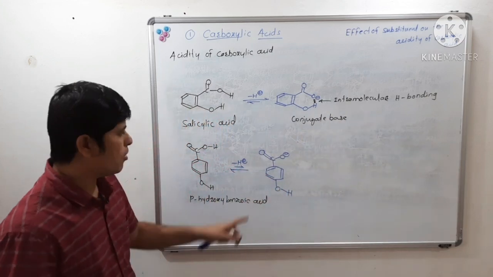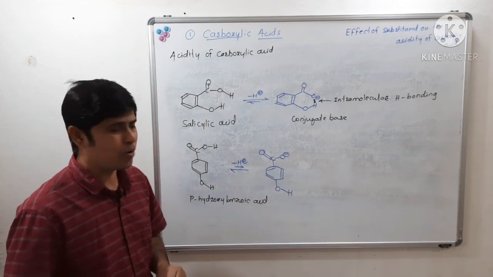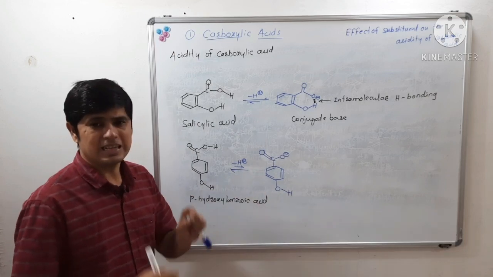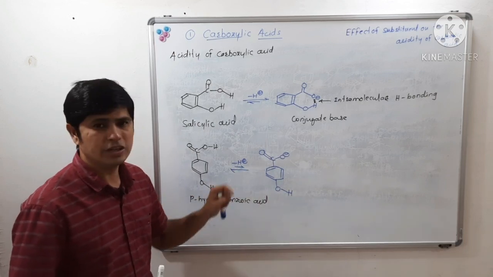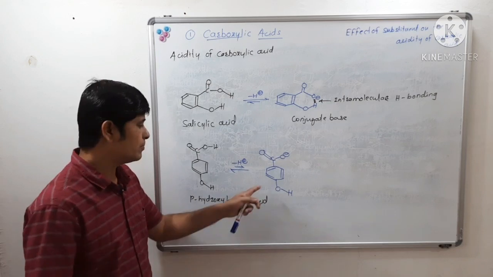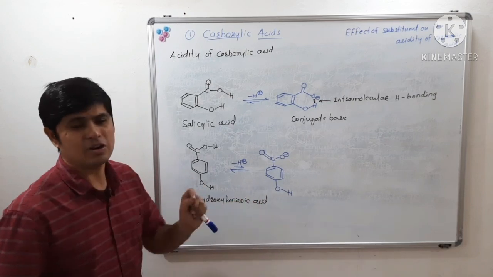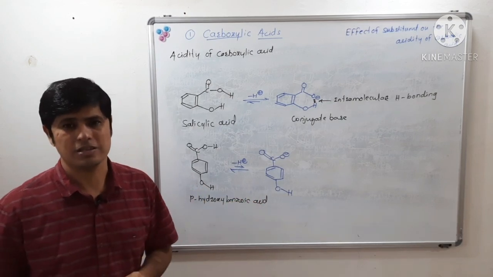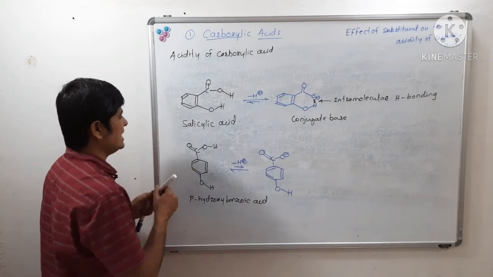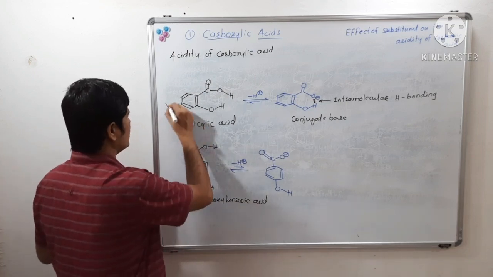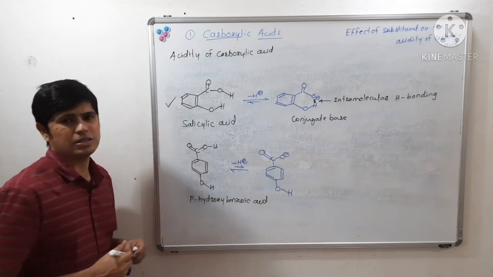Such a feature, that is stabilization of conjugate base, is not present in para-hydroxybenzoic acid or 4-hydroxybenzoic acid. Hence, salicylic acid is stronger than para-hydroxybenzoic acid.